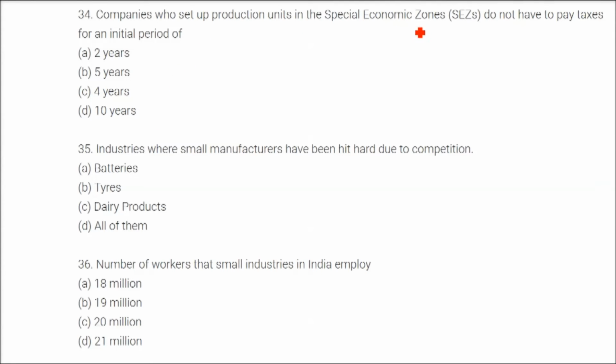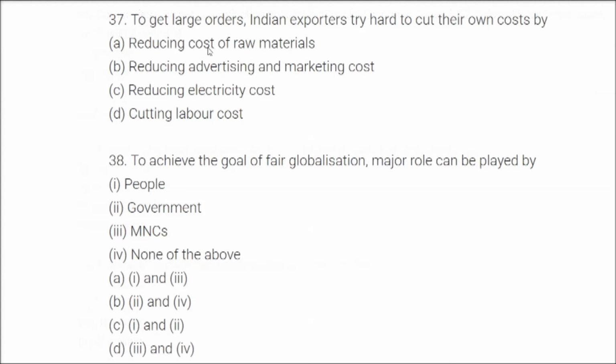Companies that set up production units in the special economic zones do not have to pay taxes for an initial period of 5 years. Industries where small manufacturers have been hit hard due to competition are batteries, tires, dairy farms, all of them. Small industries in India employ 20 million workers.